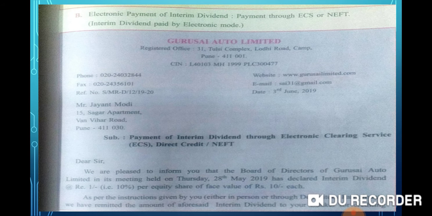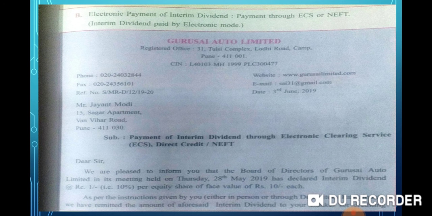On the top of the letter, write down the heading in the middle of the page. Heading, that is, name and address of the company. Guru Sai Auto Limited is the name of the company. Below that, write down the address. Registered office: 31 Tulsi Complex, Lodi Road, Camp, Pune 411001.